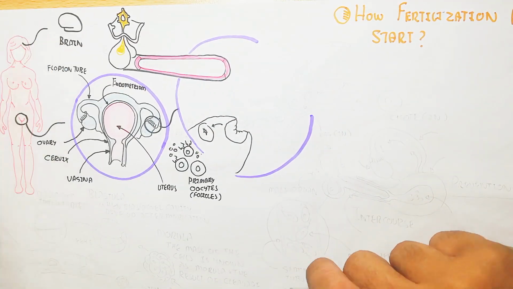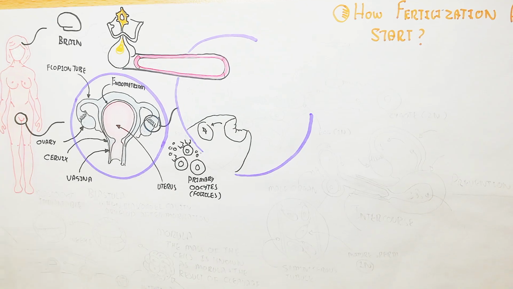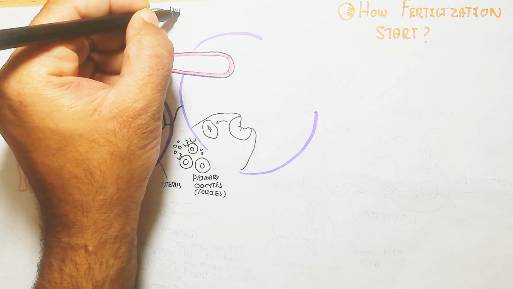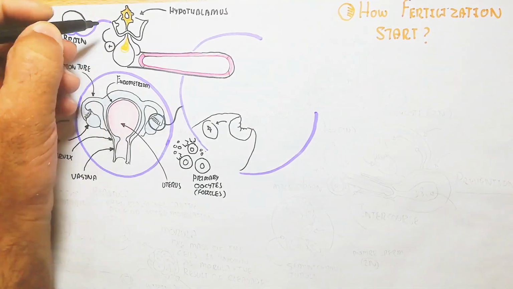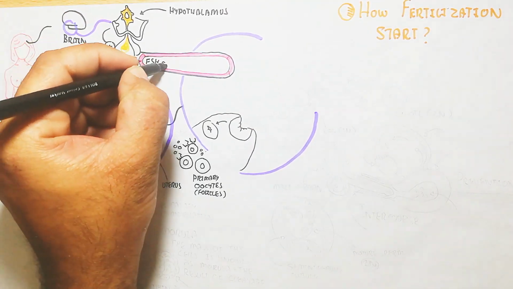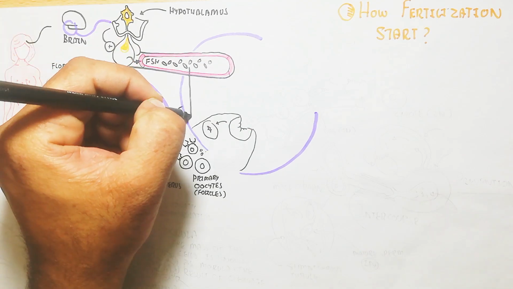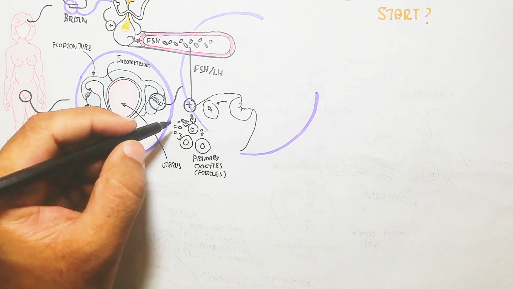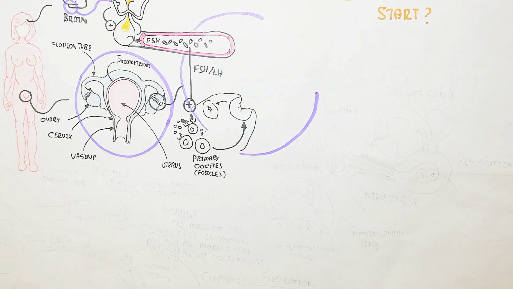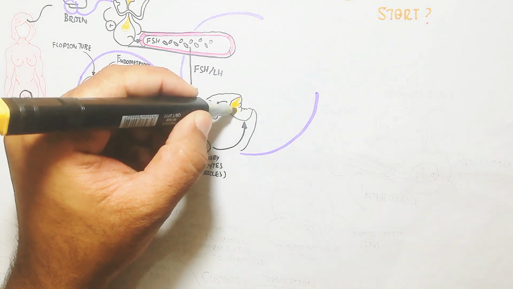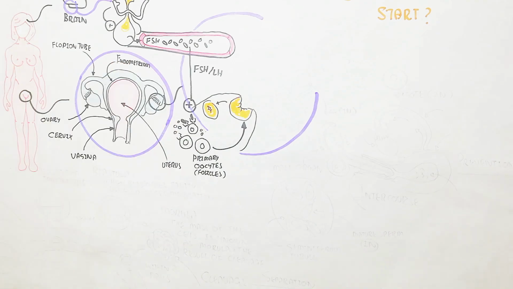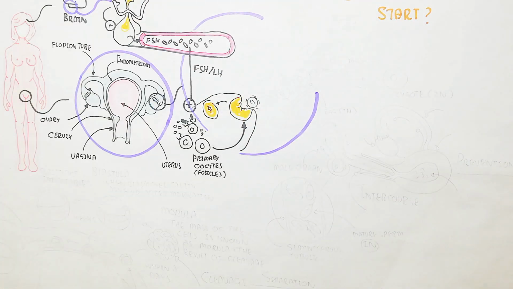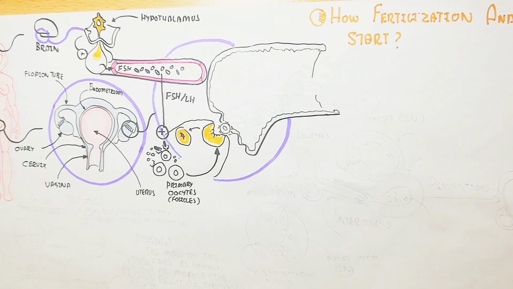This is the brain, which contains the hypothalamus and pituitary gland. Whenever stimulation occurs, gonadotropin releasing hormone is released from the hypothalamus, which triggers the production of follicle stimulating hormone and luteinizing hormone. The follicle stimulating hormone will stimulate the primary oocyte, the follicle, and the ovarian cycle begins. In this way ovulation will occur, and the corpus luteum will be left behind.